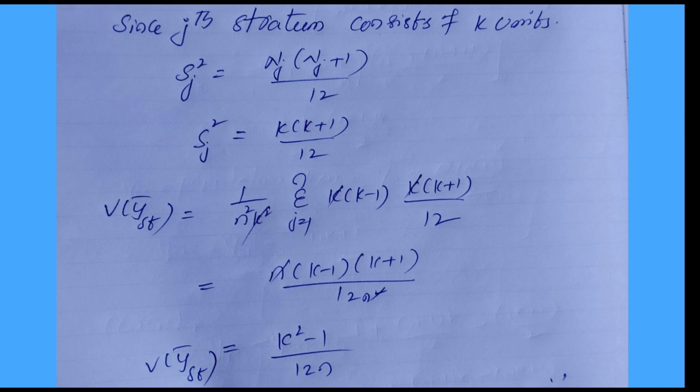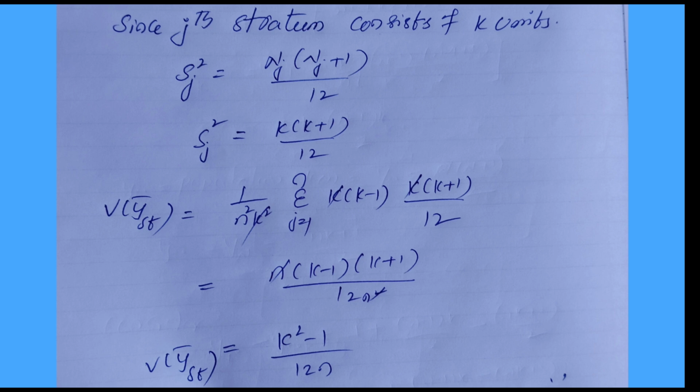Variance of the stratified sample mean is equal to 1 by n square k square, summation j ranges 1 to n, k into k minus 1 into k into k plus 1 by 12. That is the S_j square value. The k square value we cancel. Finally we get 1 by n square, summation j ranges 1 to n, k minus 1 into k plus 1 by 12.